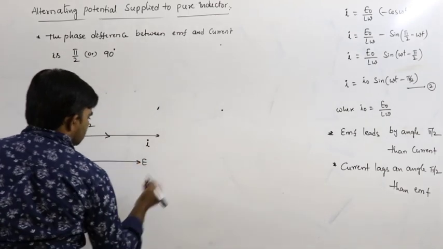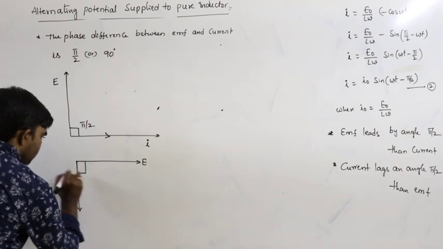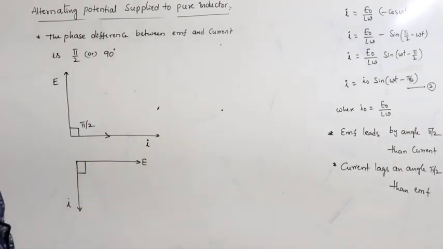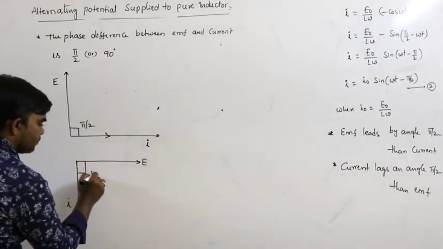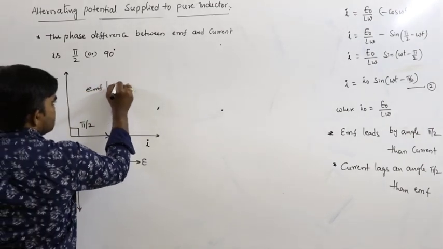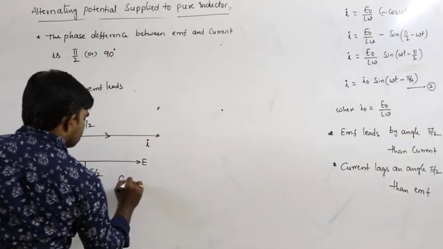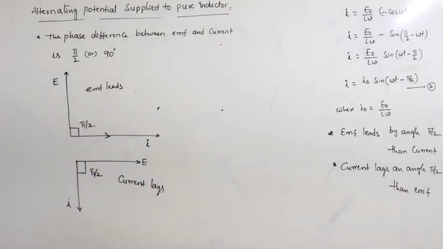If EMF is mentioned like this, the current must be mentioned here, because the current lags by an angle. Both are correct here in these two. This is EMF leads, we can say that. Here current lags by an angle pi by 2. Both the diagrams are correct, phasor diagrams.